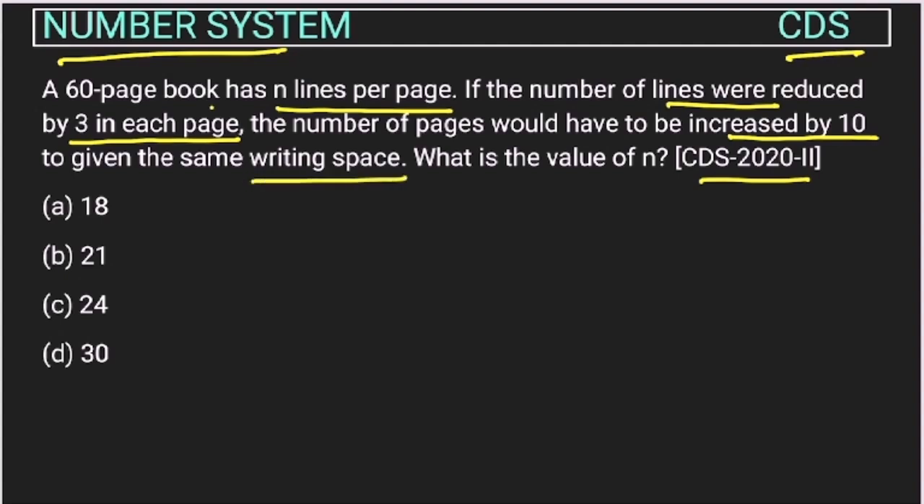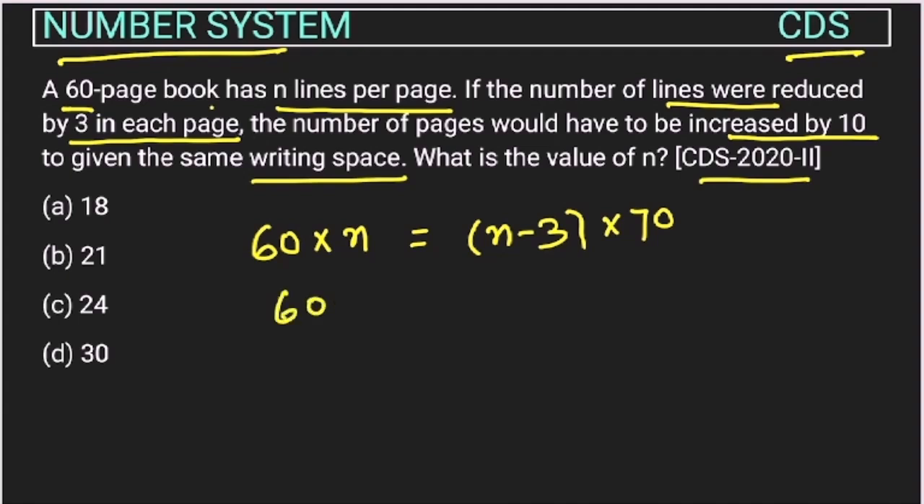Right. So there is a 60-page book, right? And each page has how many lines? n lines. So this will be the total number of lines. So this is equal to how much? Now we are writing only n minus 3 lines in each page. And now we need 10 more pages to write the same material. So how many pages are we using? 60 pages was the old one, 10 more we need. The total is 70. So these are the total number of lines.